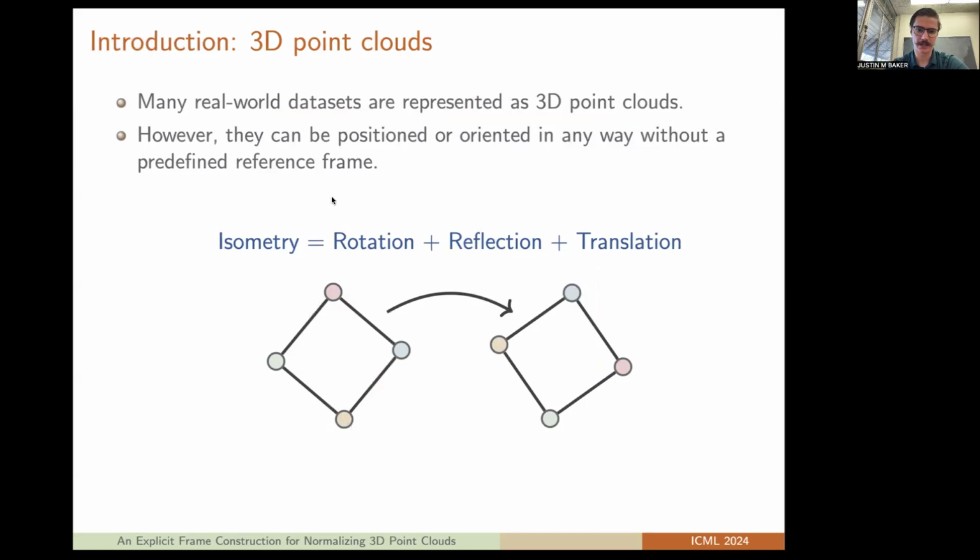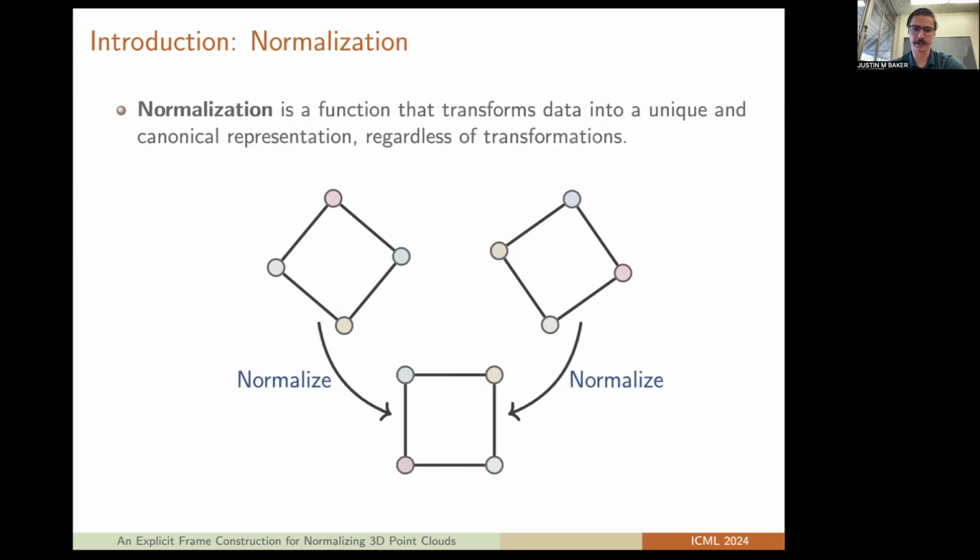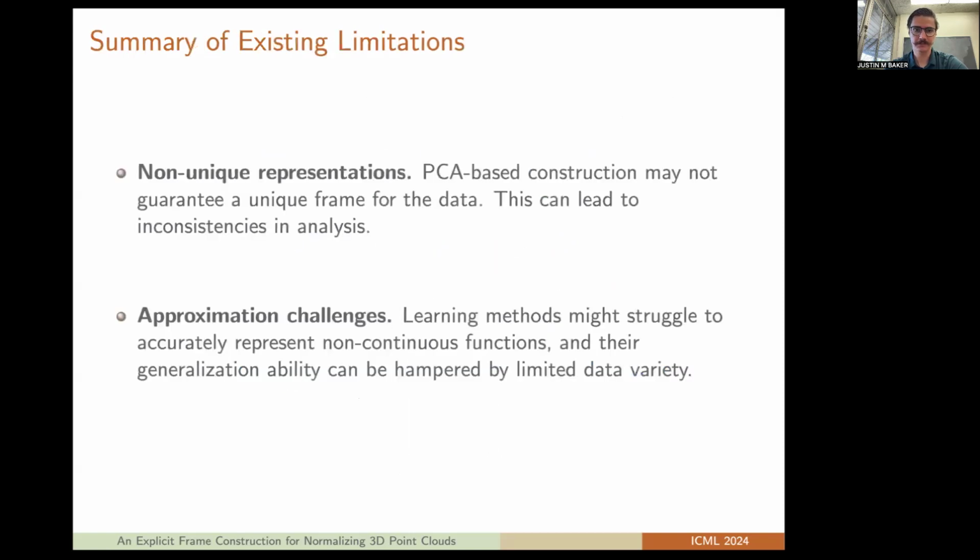So if I define an isometry as a rotation, reflection, or translation, then if I have some point cloud, after the transformation under the isometry, I have what appears to be a new point cloud. But normalization is a function that transforms the data into a unique and canonical representation, regardless of the transformation. So here we see after normalization, I have my canonical representation, which represents both of these point clouds.